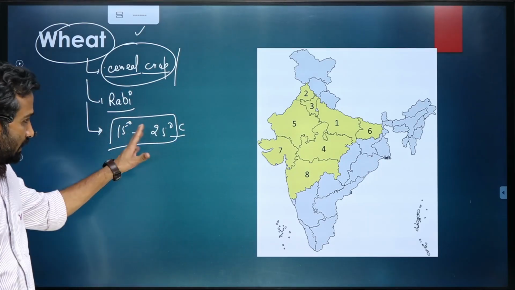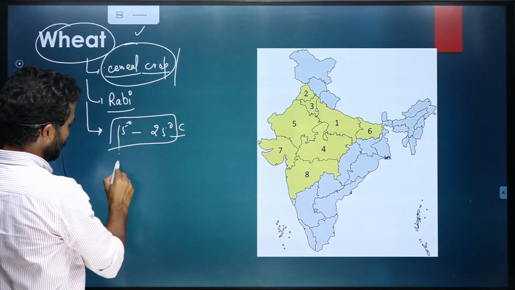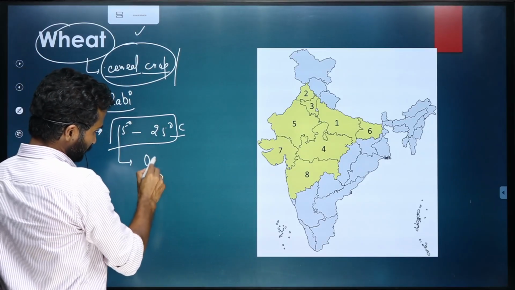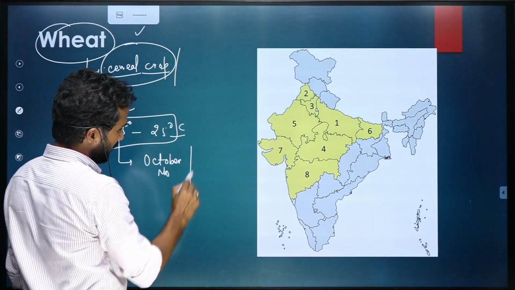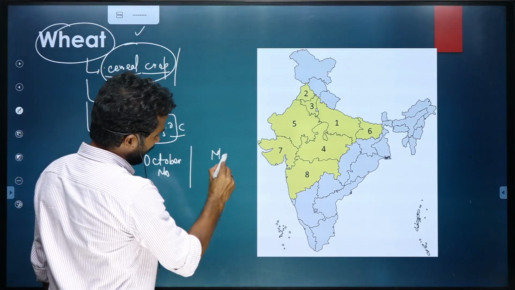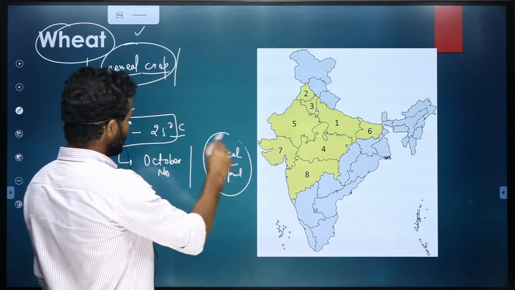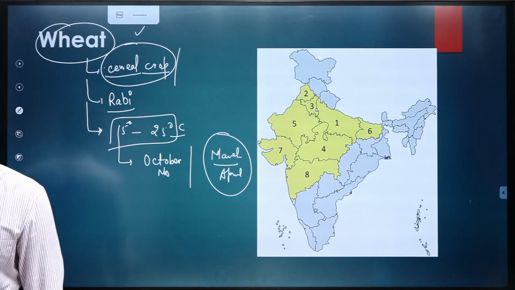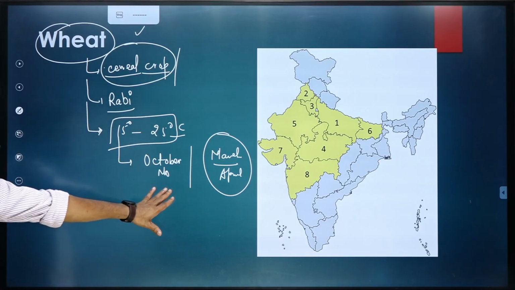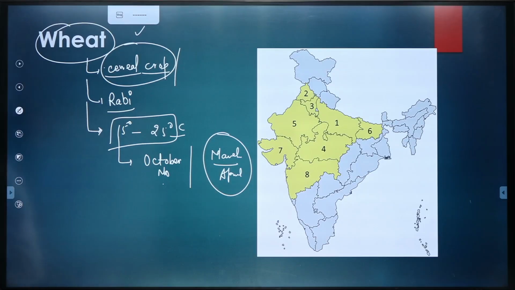So during the time of sowing, the temperature remains lesser. If you remember, the sowing time is October, November, and harvest time is March, April. So this is the ideal temperature for the cultivation of wheat. So you should also remember the sowing season and the harvesting season.